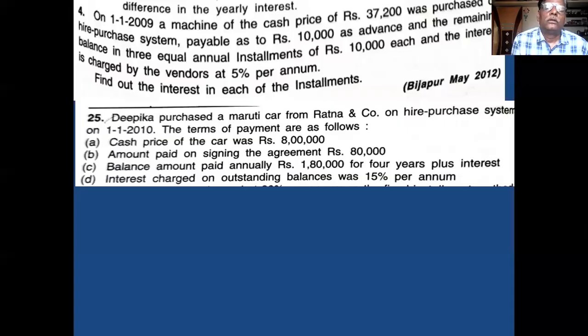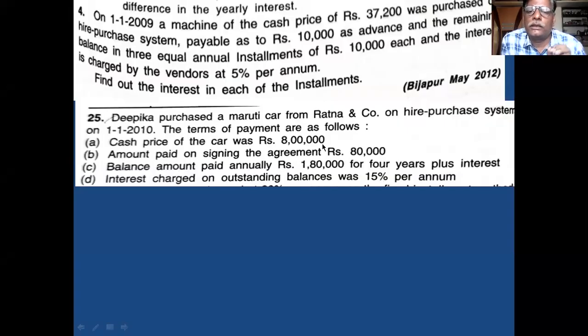Okay. Cash price is 8 lakh. Rate of interest is 15%. Clear? Here, first method is applicable. First method of interest applicable, no doubt. Then 80,000 you have to pay on agreement date, and the balance is to be paid.